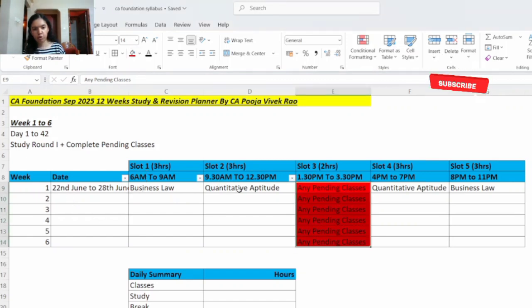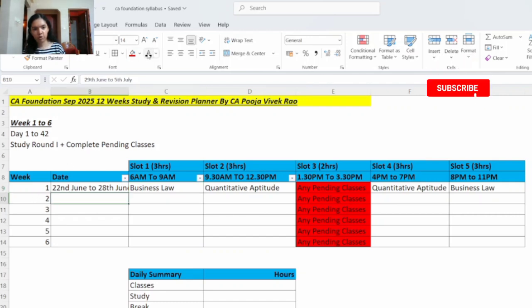And also we have tried to keep 2 subjects per day. Here, if you see, business law is a theory subject, and quantitative aptitude is a practical subject. And again business law is a descriptive paper and quantitative aptitude is an MCQ based paper. So we have tried to group 2 different types of papers per day, so that we won't be bored studying the same type of subject every day.